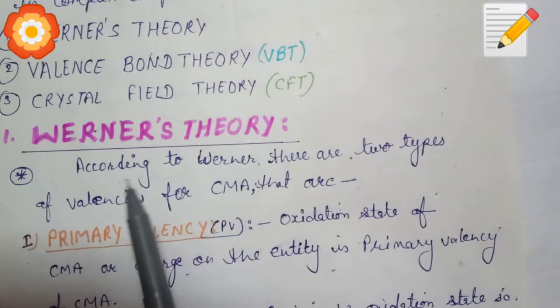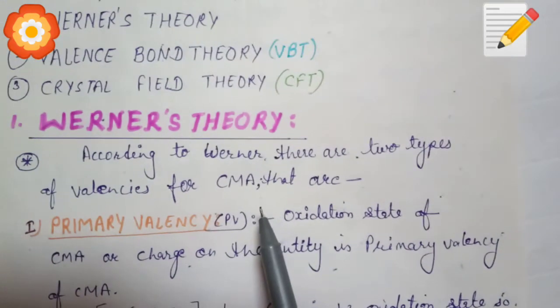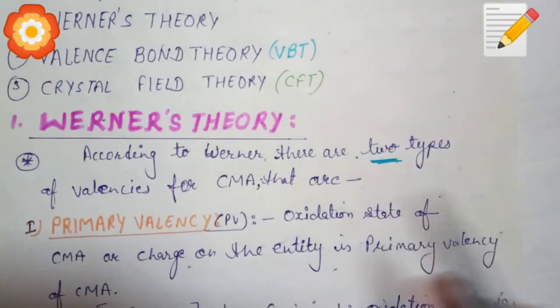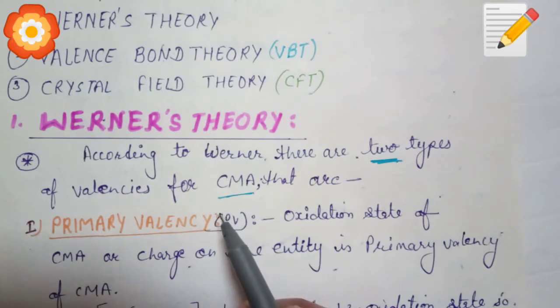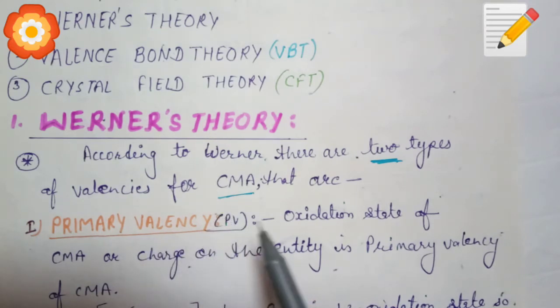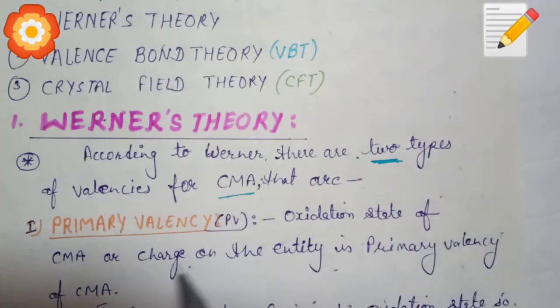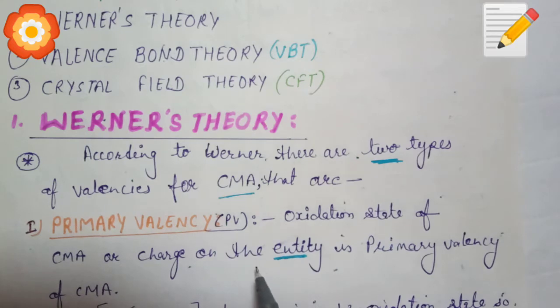Werner was the scientist, and according to Werner there are two types of valencies of the central metal atom. These are primary and secondary. Primary valency means the oxidation state of the central metal atom or the charge on the entity. It means the coordination sphere. What is the charge on the coordination sphere? That will be the primary valency.